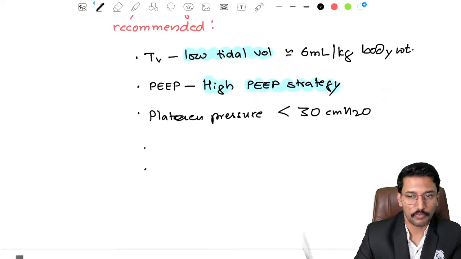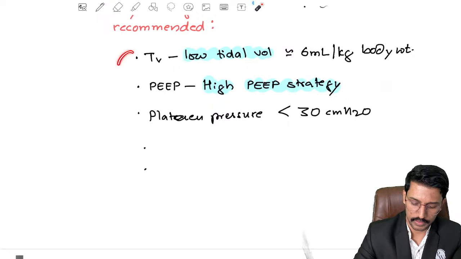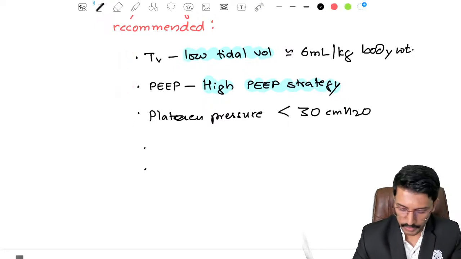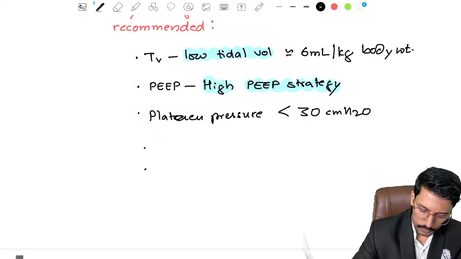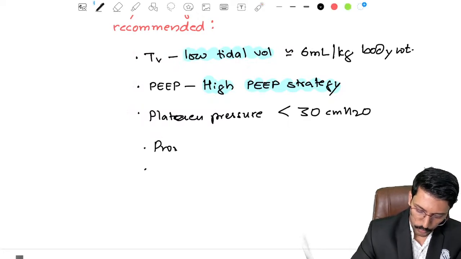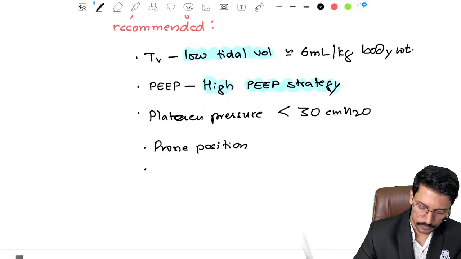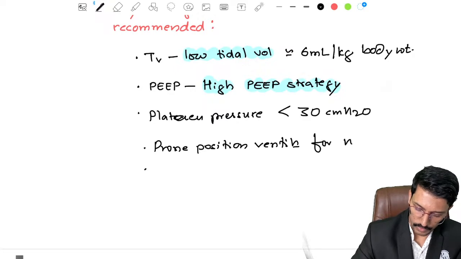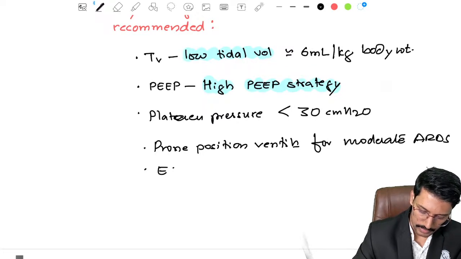What else can be done for patients with ARDS? If these 3 important settings I spoke about are not helping, what extra can be done? Prone position ventilation is recommended for moderate ARDS, and there is a treatment called ECMO, right?